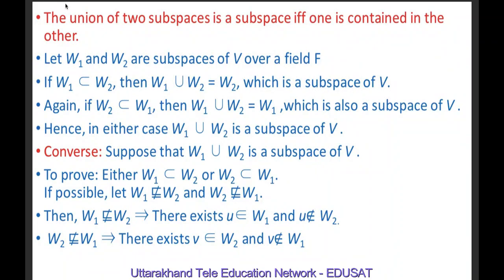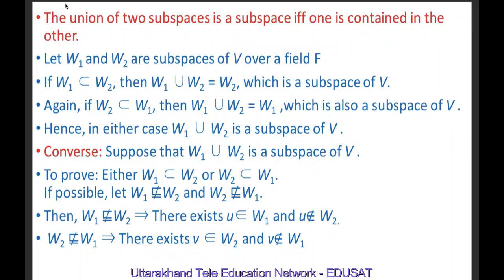Now the converse of this. Suppose W1 union W2 is a subspace of V. So now we will prove that either W1 is a subset of W2 or W2 is a subset of W1. If possible, let W1 is not a subset of W2 and W2 is not a subset of W1.